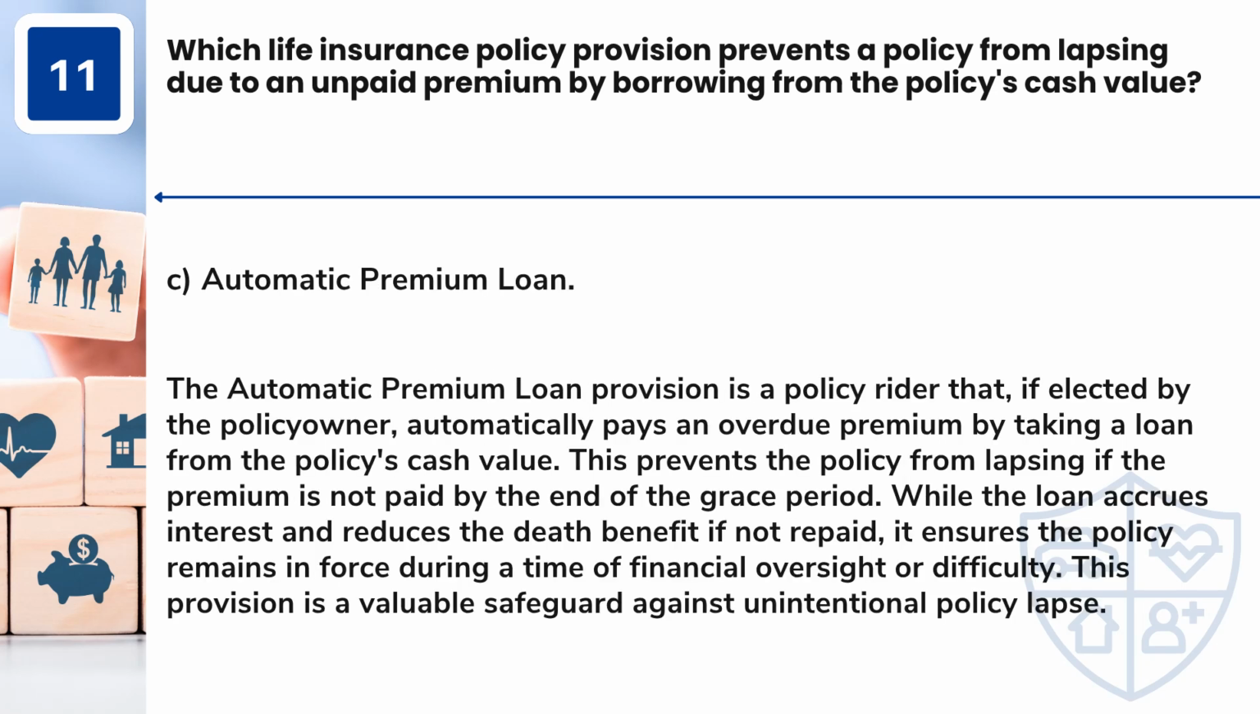Answer: C. Automatic premium loan. The automatic premium loan provision is a policy rider that, if elected by the policy owner, automatically pays an overdue premium by taking a loan from the policy's cash value. This prevents the policy from lapsing if the premium is not paid by the end of the grace period.